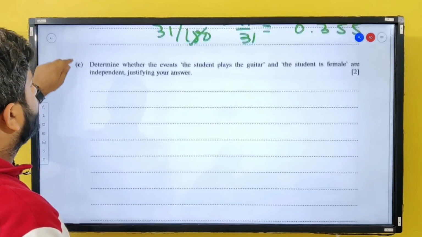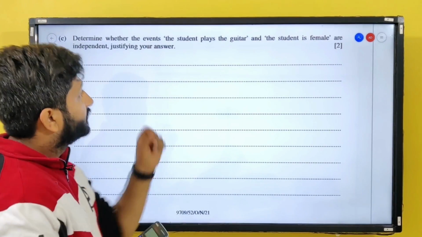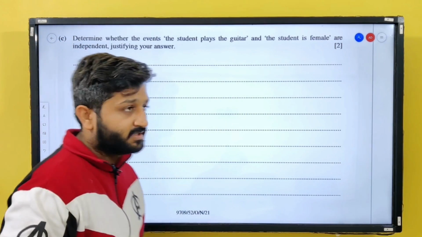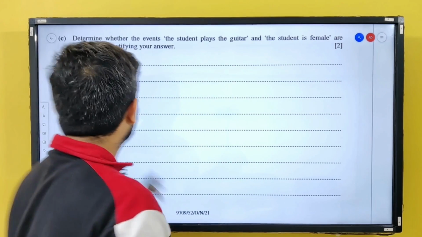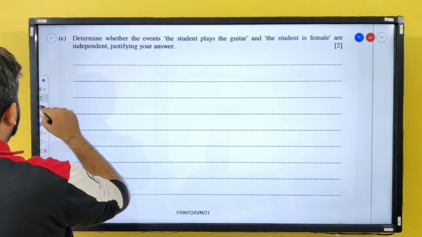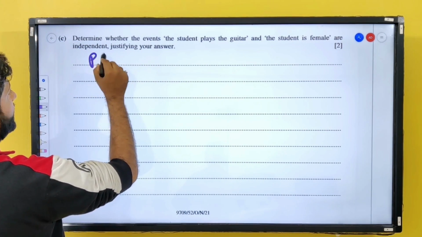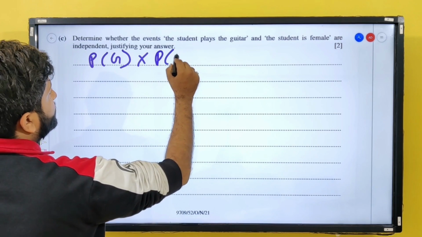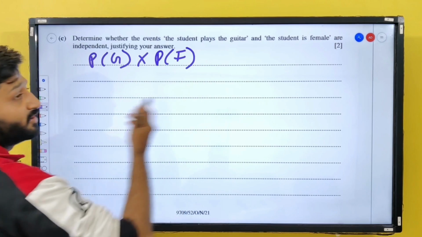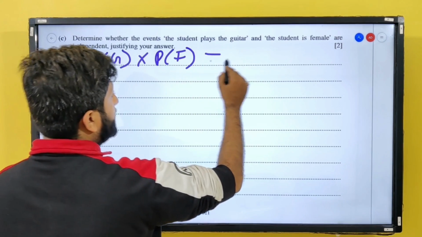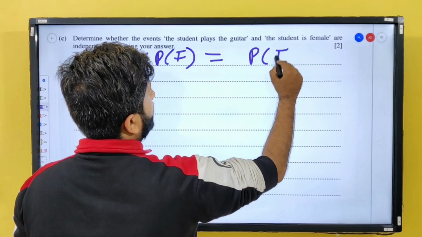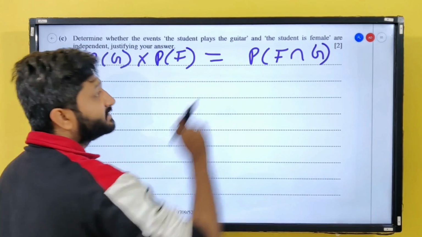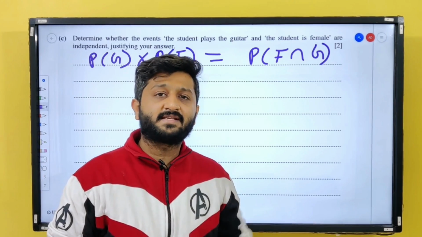Next question. Determine whether the events the student plays guitar and the student is female are independent. Justify your answer. What do you mean by independent events? The formula of independent events is: if the probability of the student playing guitar times the probability of the student being female is equal to the probability of the student being female and playing guitar, then the events are classified as independent.